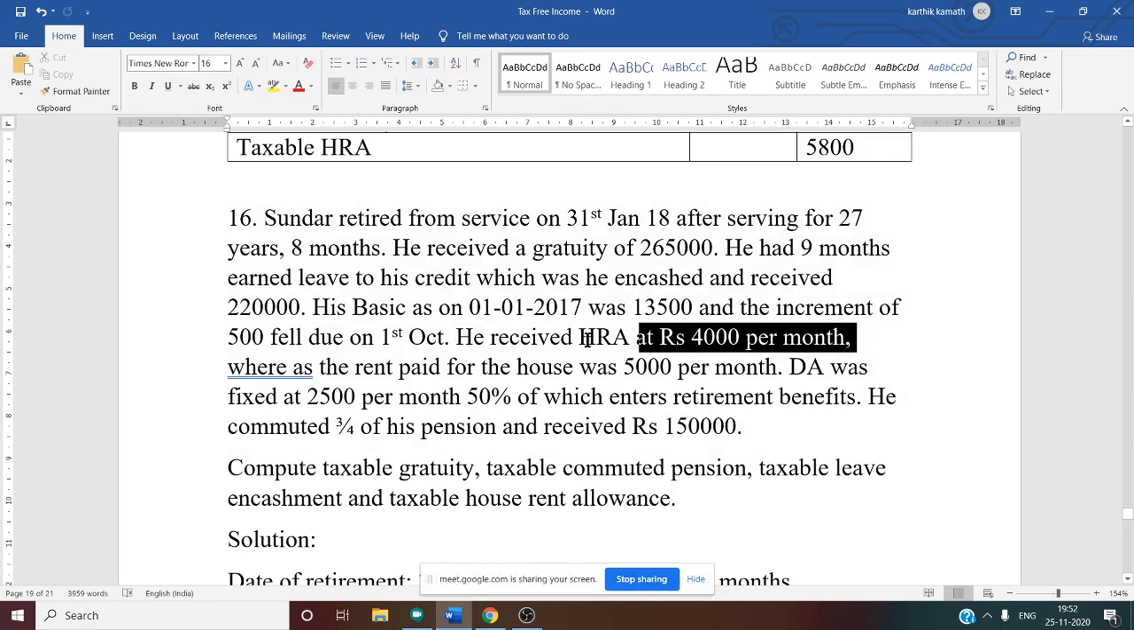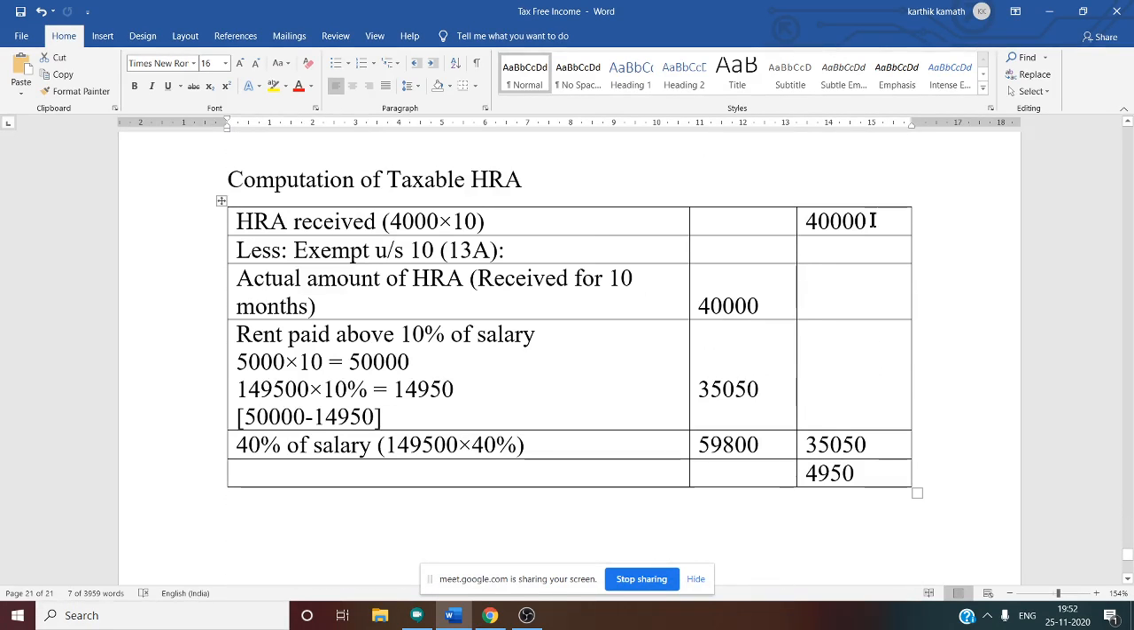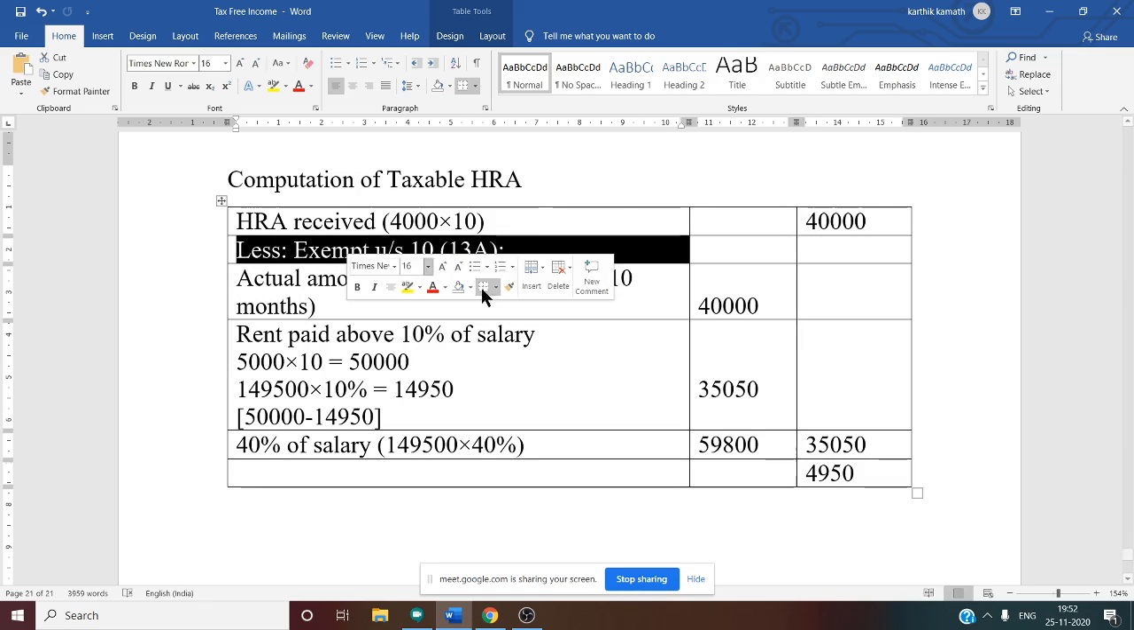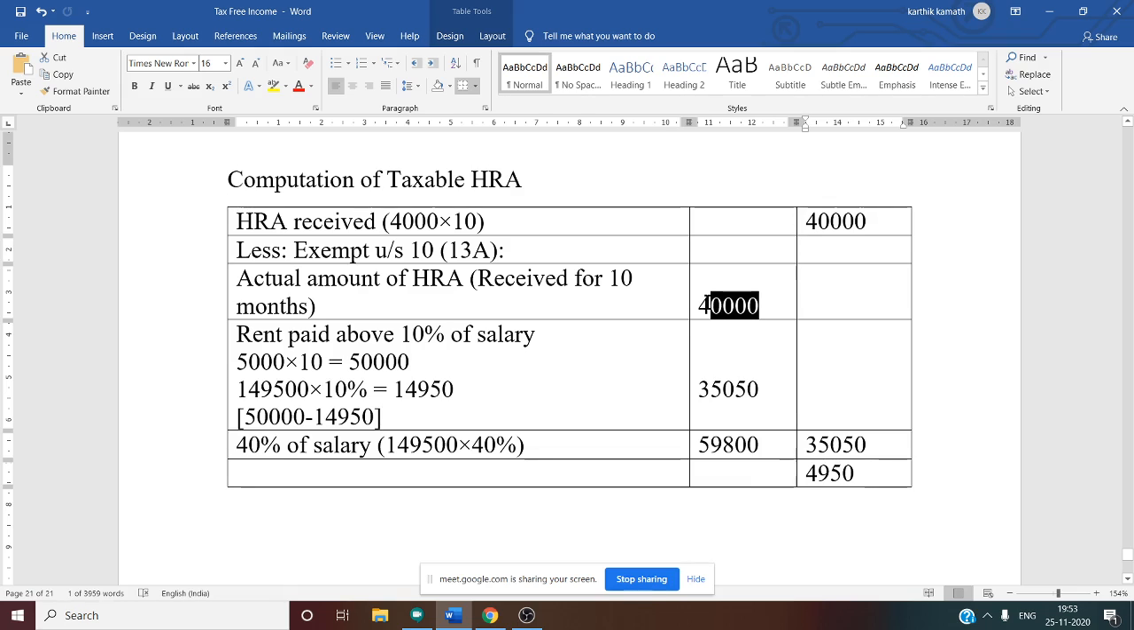HRA received, where it is given. See this. HRA received is 4,000 per month. So 4,000 into 10 we have to do. If you do, you will get 40,000. You have to write it in the outer column. HRA received 40,000, outer column. Then exempt under section 10(13A) is the least of the following. So first, actual HRA received. This is received for 10 months because the relevant period here is 10 months and not 12 months, because he retires in January. So same thing. Whatever you write in the outer column, you have to write in the inner column, 40,000.